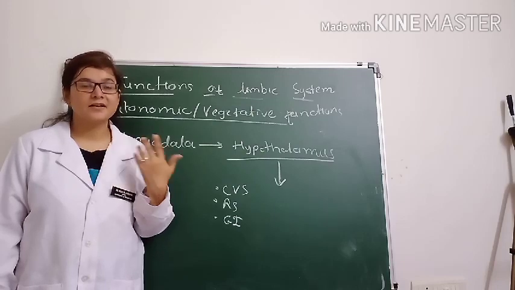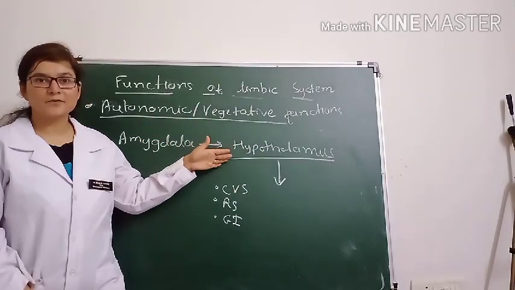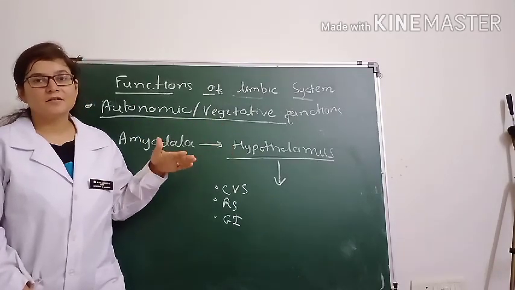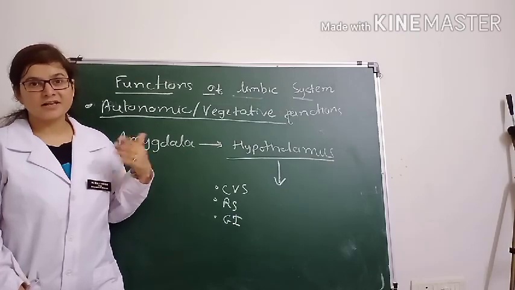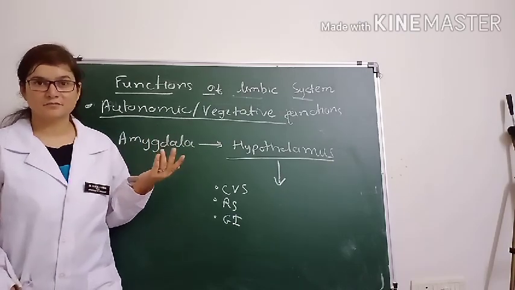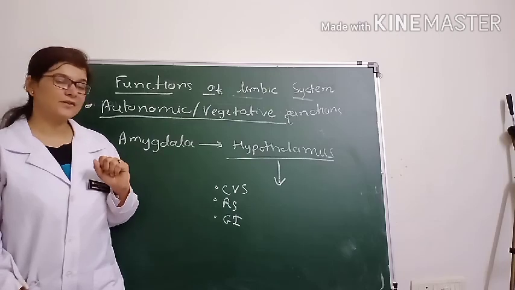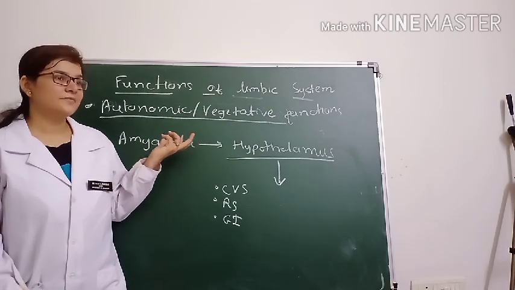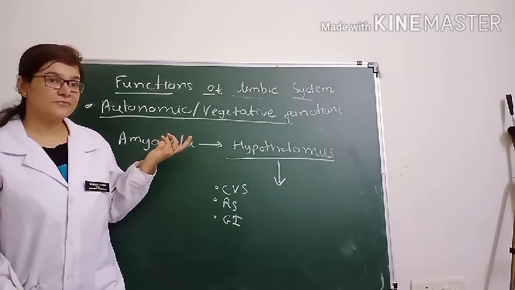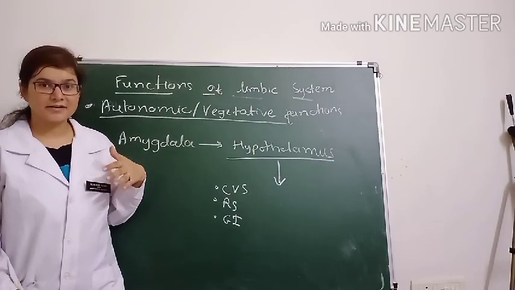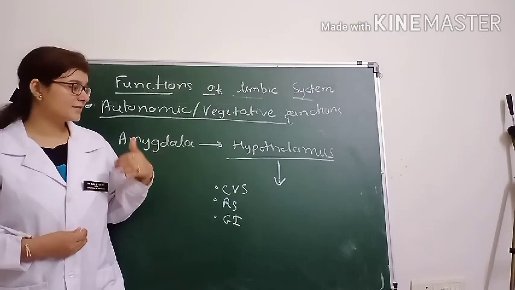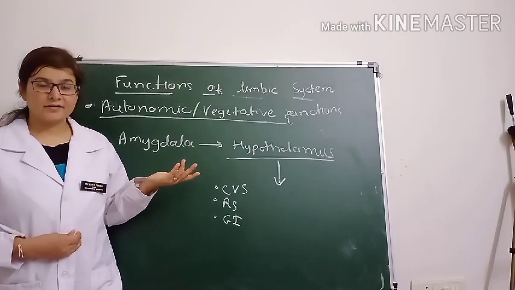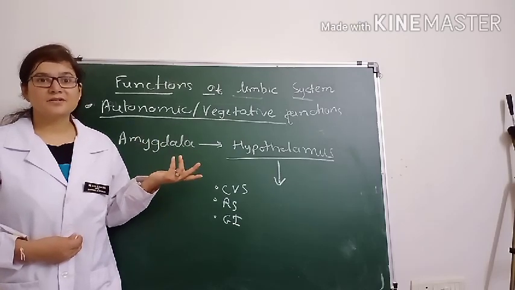We also experience that from the amygdala the signals go to the hypothalamus, and from the hypothalamus signals go to the reticular formation, and it will regulate our cardiovascular system, respiratory system and the gastrointestinal system. You will also experience that sometimes when there is a grief type of feeling, there is a decrease in the heart rate. When we have an exciting feeling, there is an increase in the heart rate, right? Sometimes we have increased gastrointestinal motility.